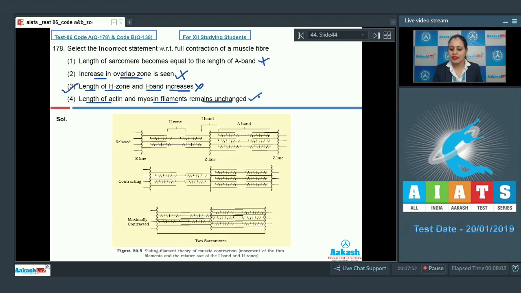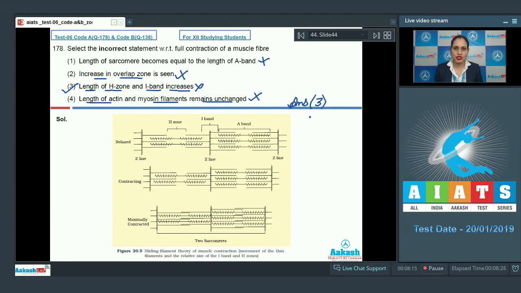The next option is, length of actin and myosin filaments remains unchanged. As it is a correct statement, this cannot be a correct answer to our question, because the length of these myofilaments, that is actin and myosin, remains unchanged. They remain constant. It is only the length of the I band, H zone or overlapping zone that changes. So the correct answer to this question is option number 3.